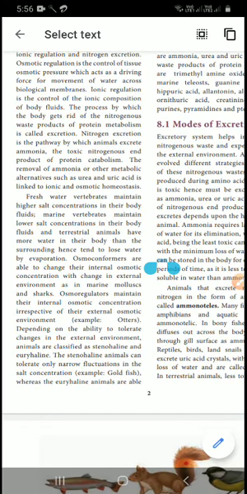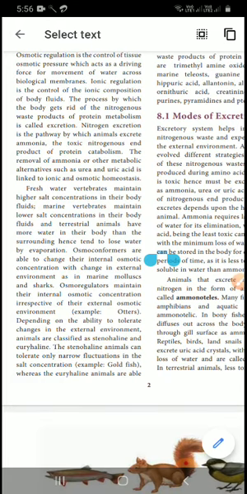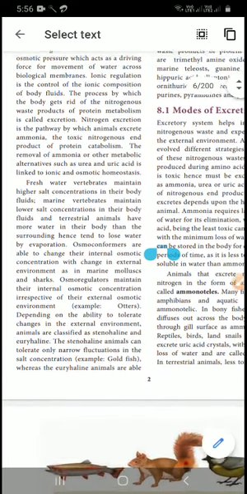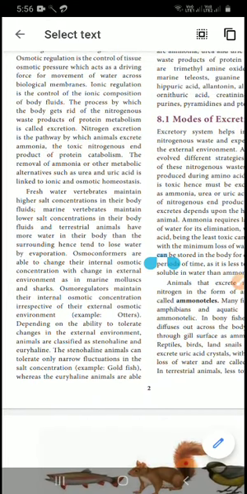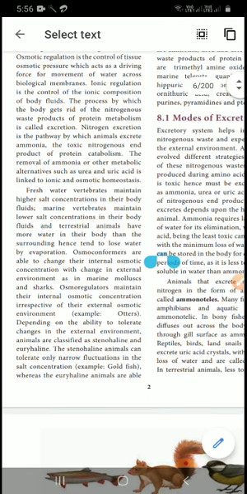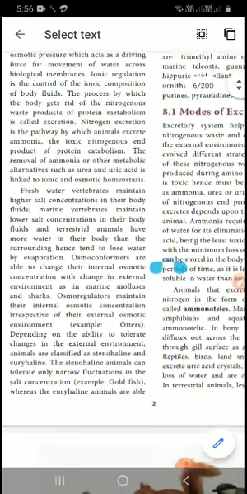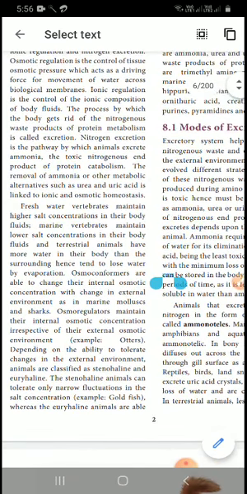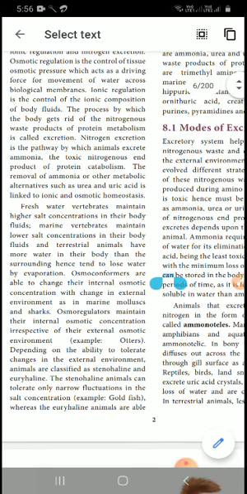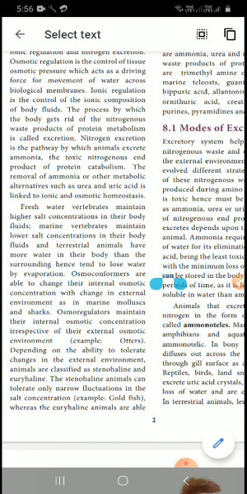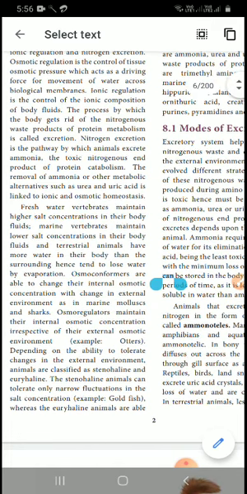The process by which the body gets rid of the nitrogen waste products of protein metabolism is called excretion. So mark down what excretion is: the body gets rid of nitrogen waste products. Our body has nitrogen products, so they must be excreted from our body. This is very important. Nitrogen excretion is the pathway by which animals excrete. The excretory product that comes out is ammonia, one of the toxic nitrogen end products of protein catabolism. The removal of ammonia or other metabolic alternatives such as urea and uric acid is linked to ionic and osmotic homeostasis. So very important.